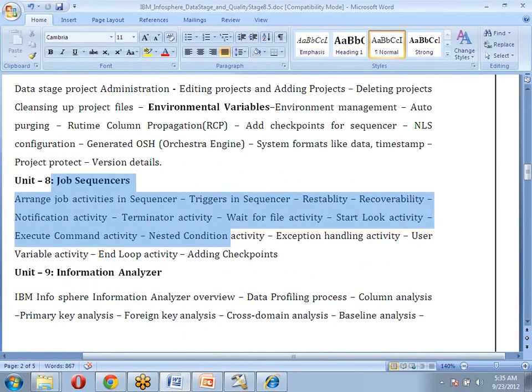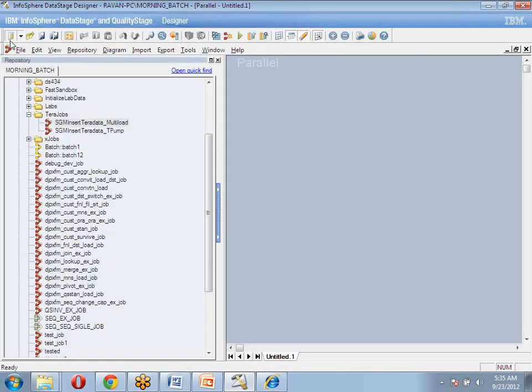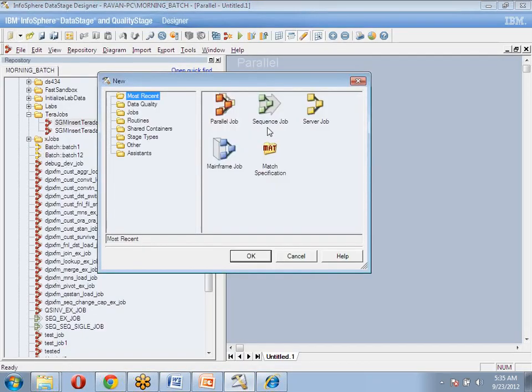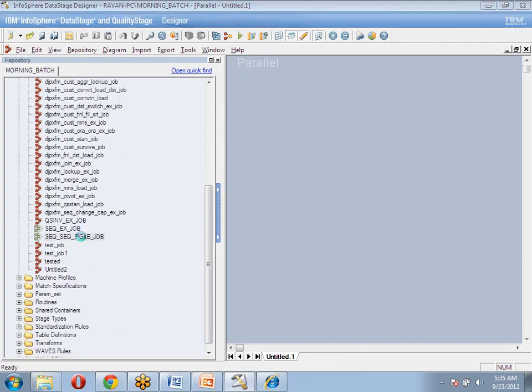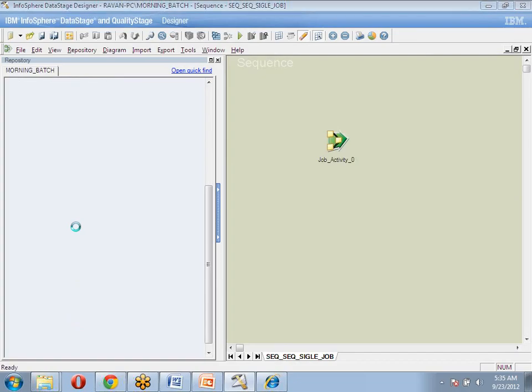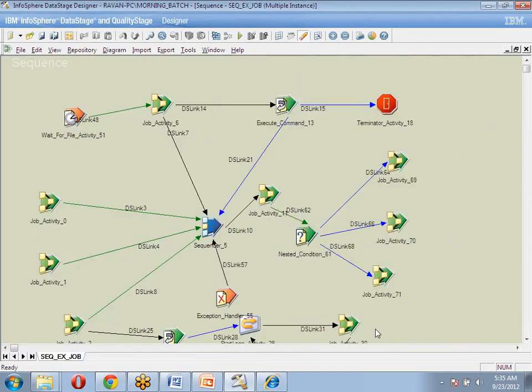And after that, we are also going to discuss sequences, because once we create these jobs, where do we put them in a batch? To create or design batches, we simply use a sequence job. There are multiple sequences we can create. Okay, this is one sequence.